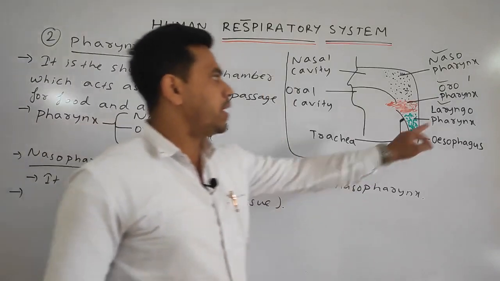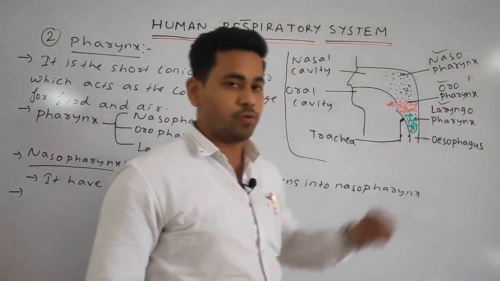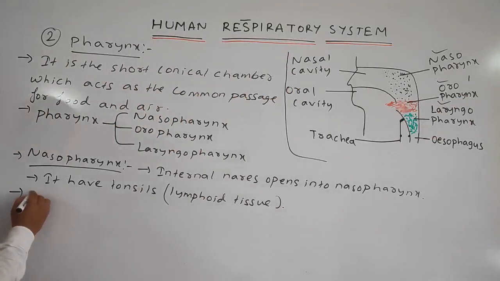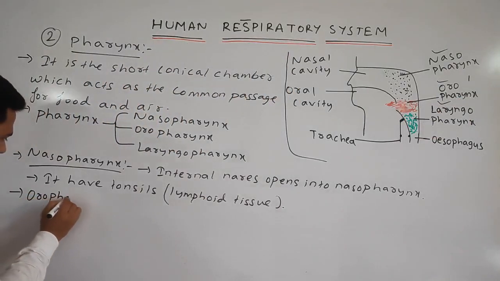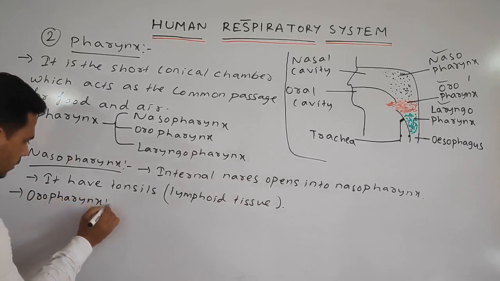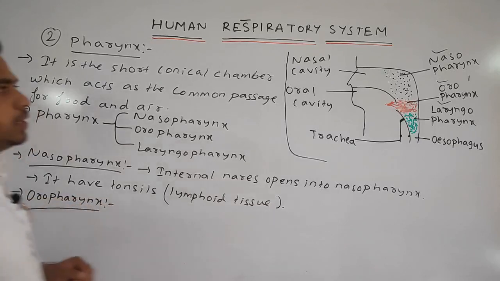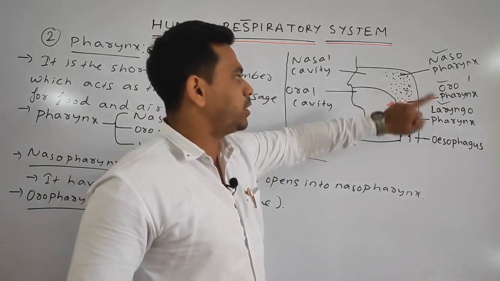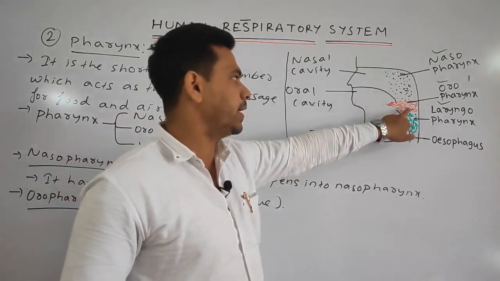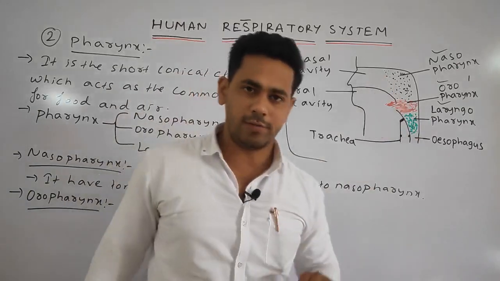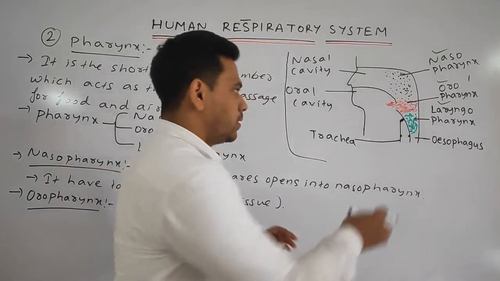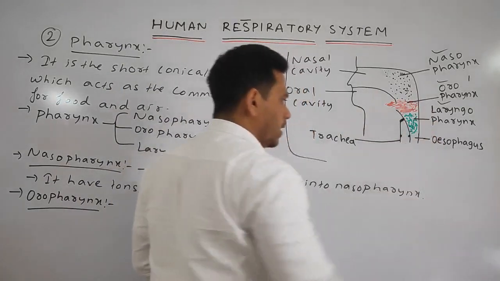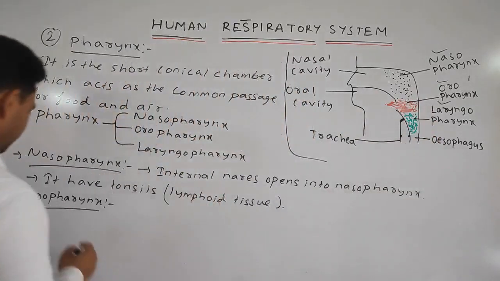Next the division point is your oropharynx. Students, you can see here, the oropharynx is the lower part of the pharynx, having the gullet, or we can say it leads to the esophagus.